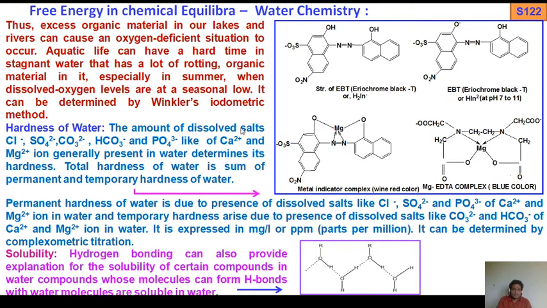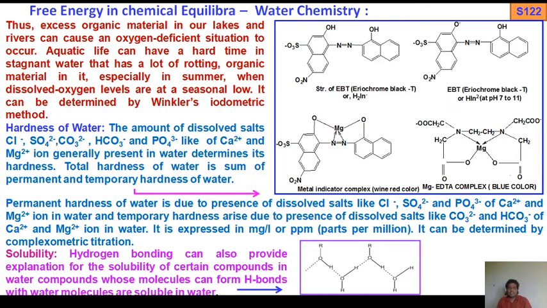The amount of dissolved salts like chloride ions, sulfate ions, carbonate ions, bicarbonate, and phosphate of calcium 2+, magnesium 2+, and sometimes Fe3+ and aluminum 3+ also take part in hardness of water. But sodium ions have no contribution to hardness of water. Only calcium 2+, magnesium 2+, and sometimes aluminum 3+ and Fe3+ contribute to hardness of water.